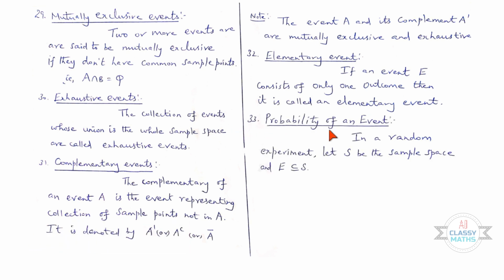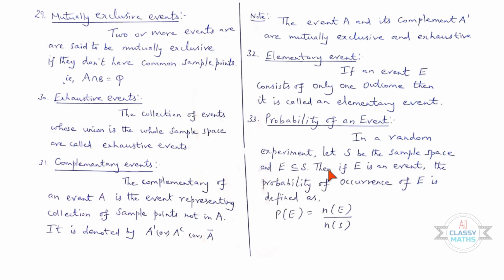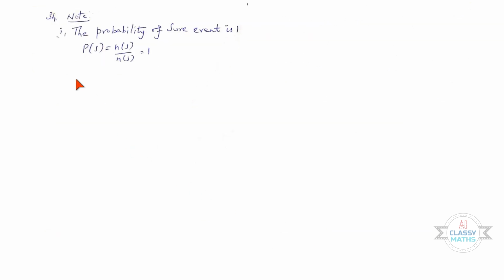33. Probability of an event. In a random experiment, let S be the sample space and E is contained in S. Then, if E is an event, the probability of occurrence of E is defined as P of E is equal to N of E by N of S. 34. Important notes. First one, the probability of sure event is 1. That is, P of S is equal to N of S by N of S is equal to 1.